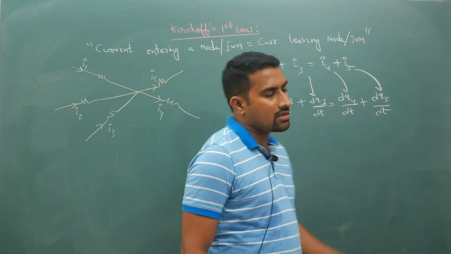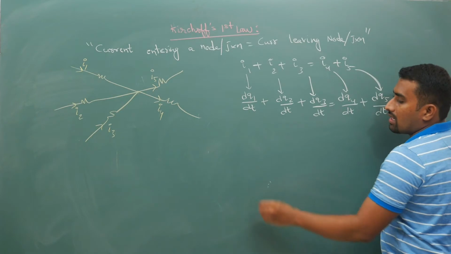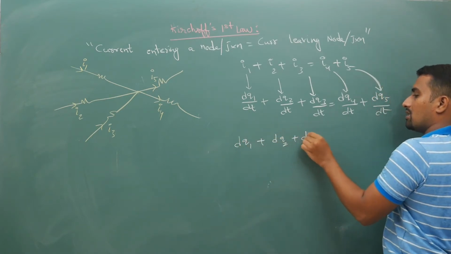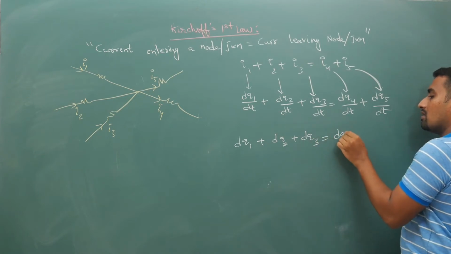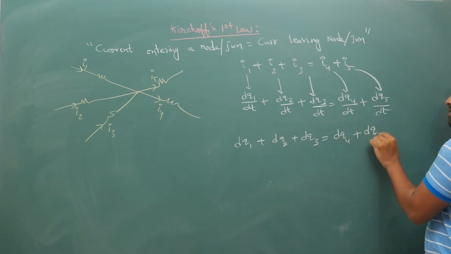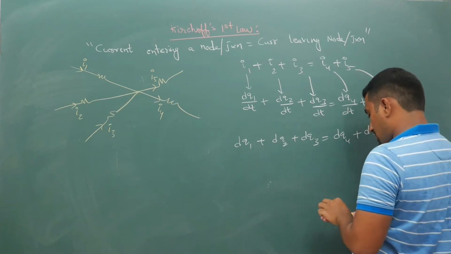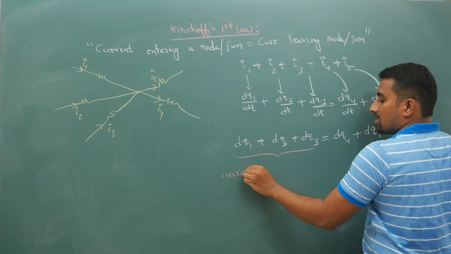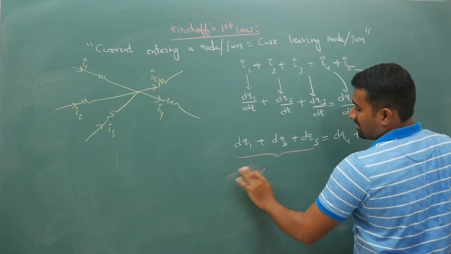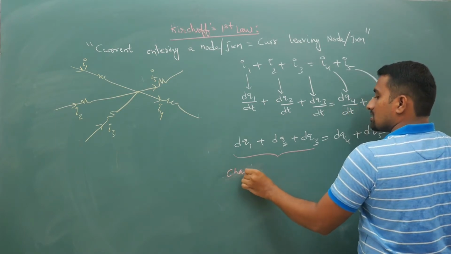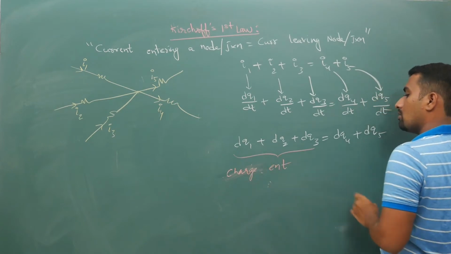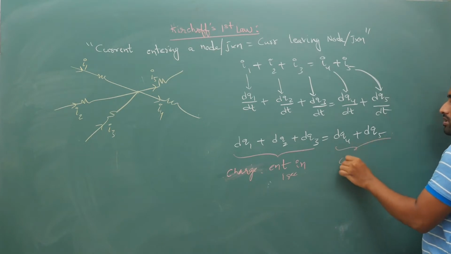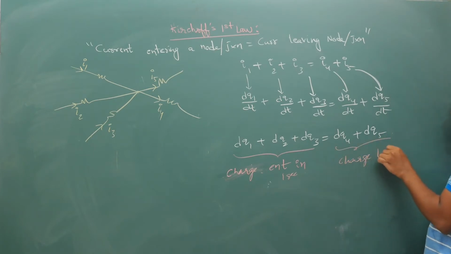Now if you take dt common and cancel it off, dq1 plus dq2 plus dq3 is equal to dq4 plus dq5. So what does this mean indirectly? This is the charge entering, not current entering. In 1 second, you can assume, the charge entering is equal to the charge leaving in that particular second.